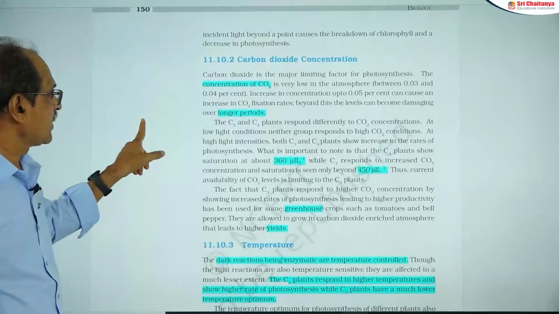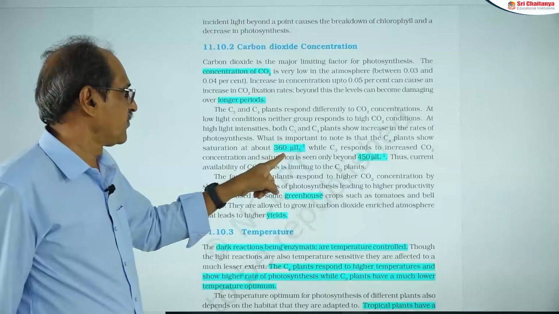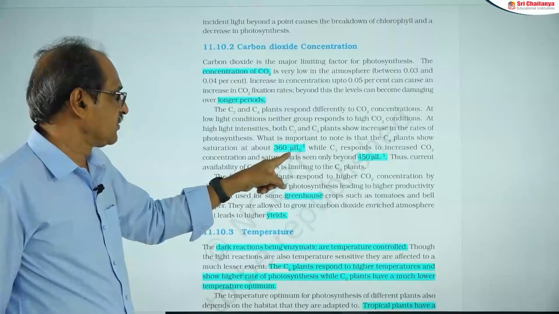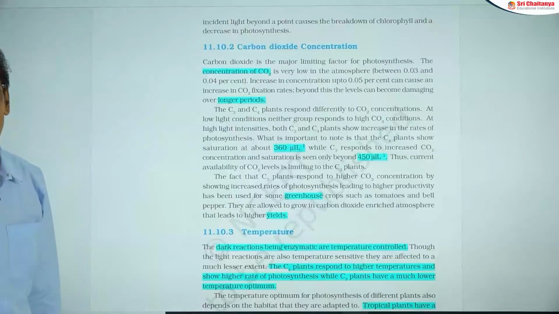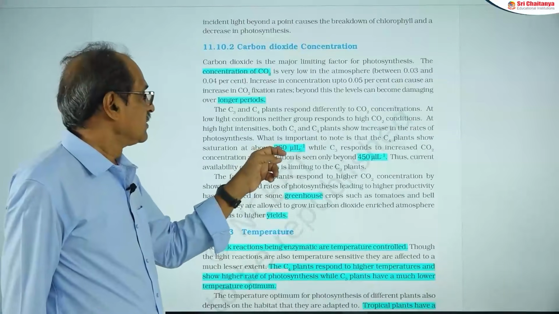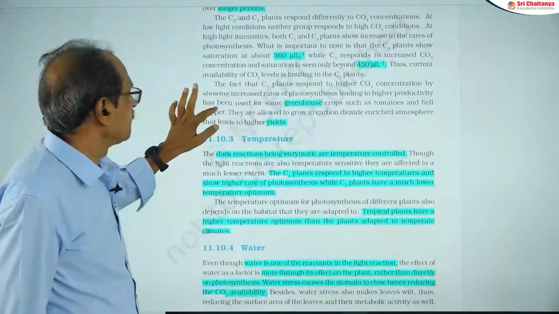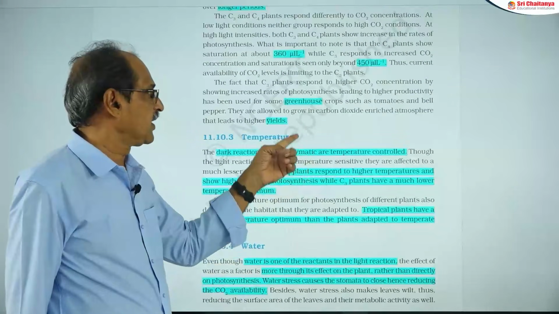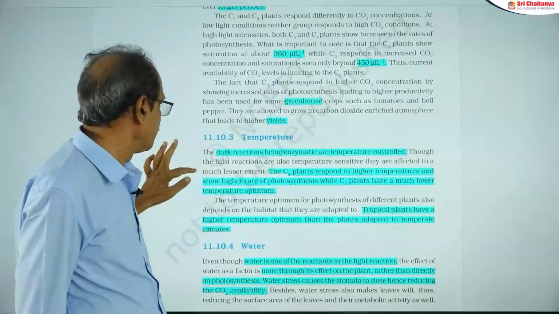So this is the carbon dioxide concentration. The important point here is the saturation of C3 and C4, frequently asked. Here C4 gets saturated at 360 microliters per liter, whereas in C3 it occurs beyond 450 microliters because photorespiration occurs in C3 and doesn't occur in C4. That is the reason. Commercially, C3 crops are helped by growing them in greenhouses where CO2 concentration is higher, for example tomatoes and bell pepper.